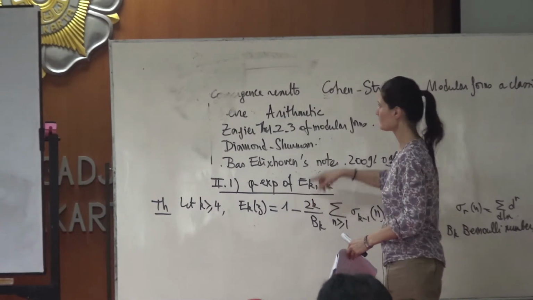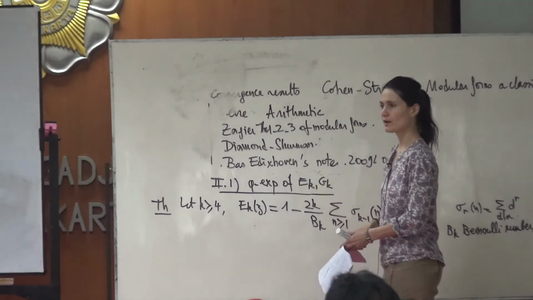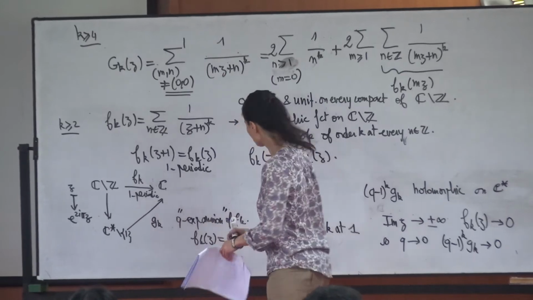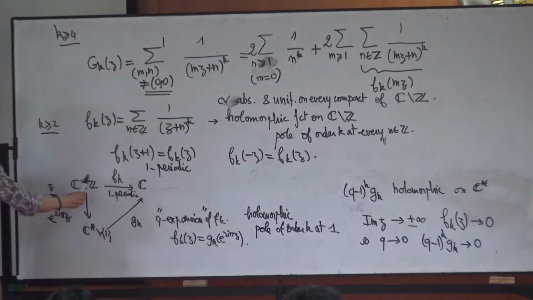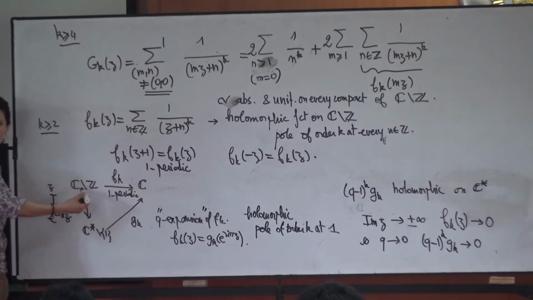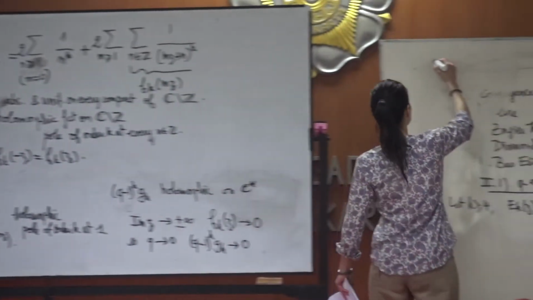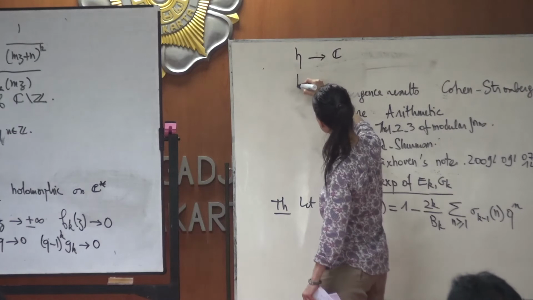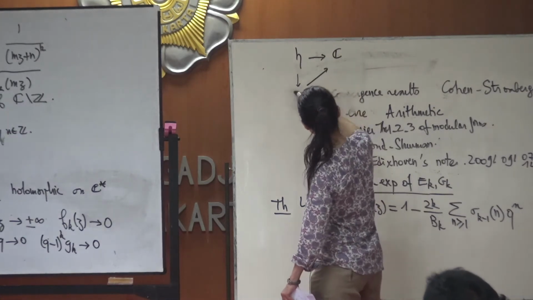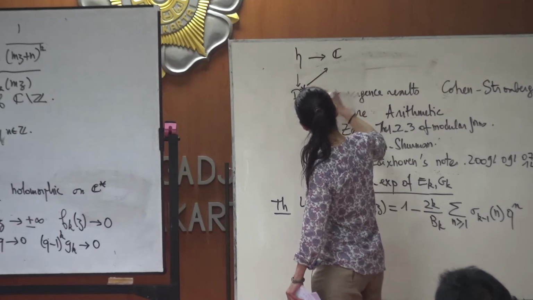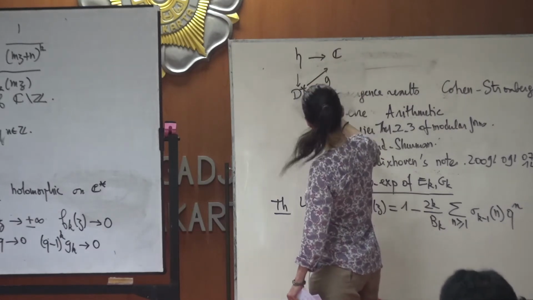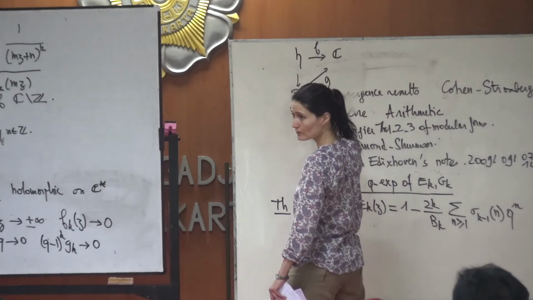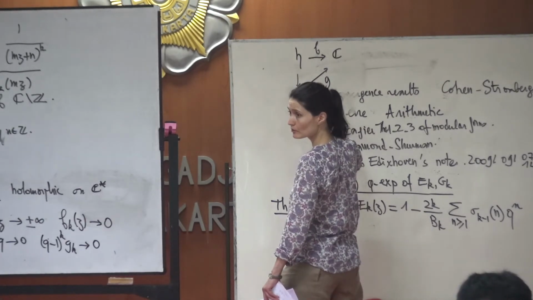Definition of Q expansion. I explained that when you have a modular form, so this is a function like this, and since it is one periodic, you can get a function g such that you compose like this, and D is here the disk without the point 0.